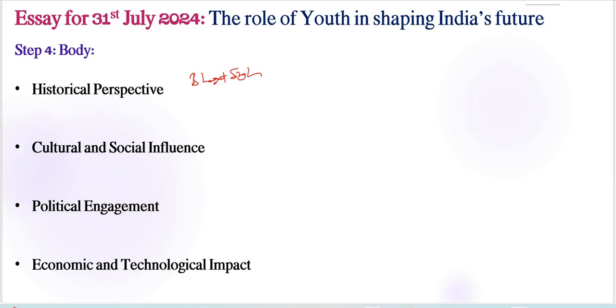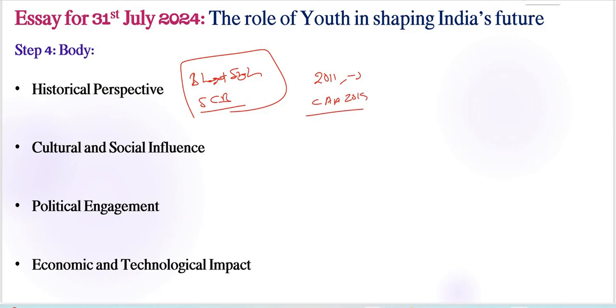Bhagat Singh, and also Subhash Chandra Bose or Vivekananda, are important, familiar contributions we have seen, right? In recent times, meaning one decade back, we had the 2011 Anna Hazare led anti-corruption protests, in which so many youth were involved, right? And more recently, the protests against the Citizenship Act 2019 also demonstrate the continued involvement of young people in critical national issues, right? So that is very, very important.